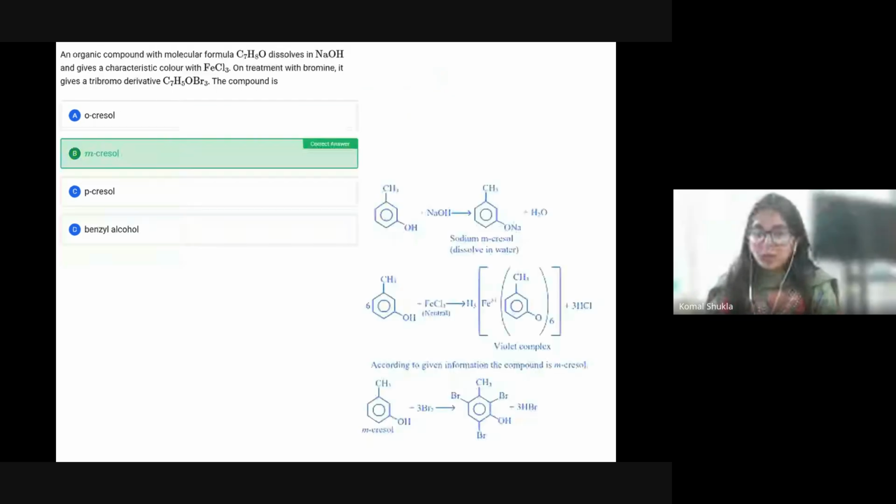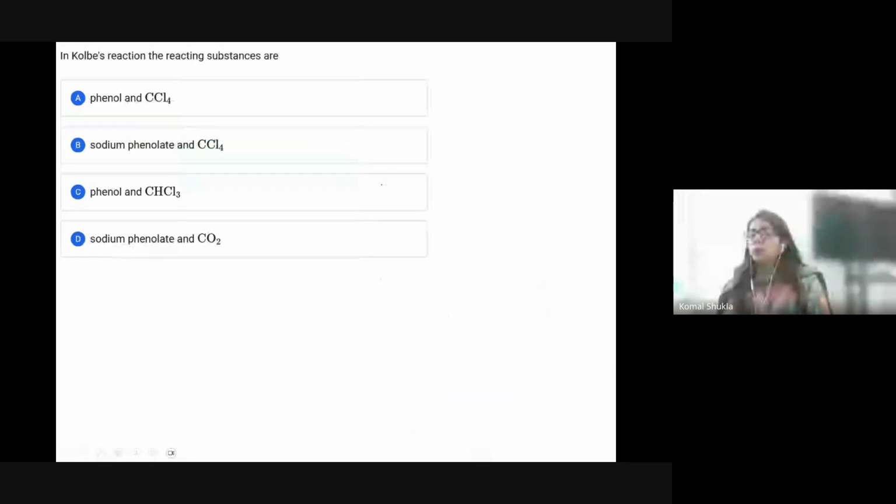Okay, let's check your answer. It is metacresol. How does metacresol justify your answer? Now, what is happening here? Suppose metacresol, if the phenol has a CH3 group attached at the meta position, that is called metacresol. And if it is going to react in the presence of sodium,